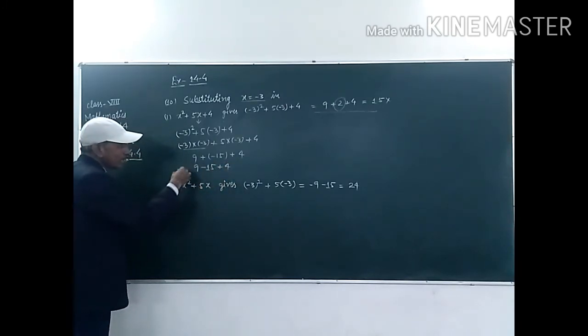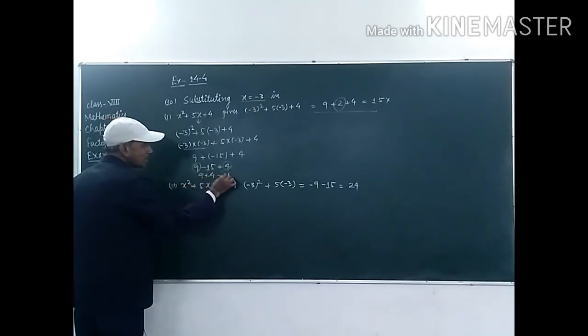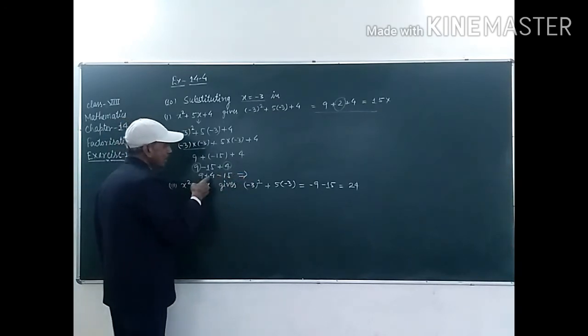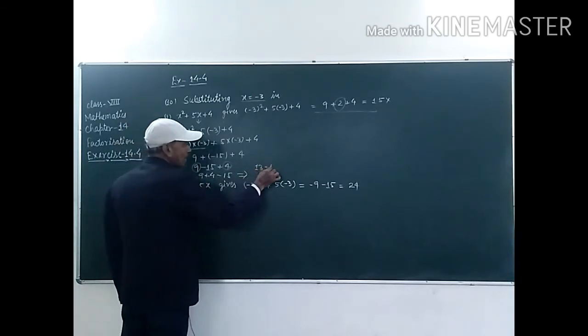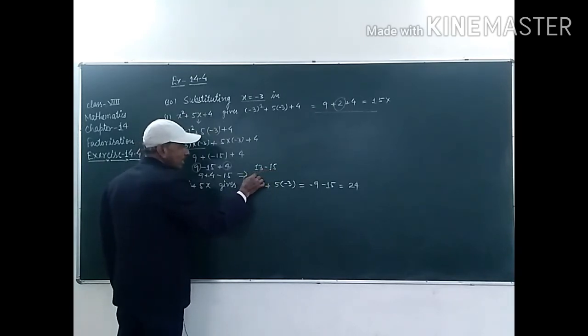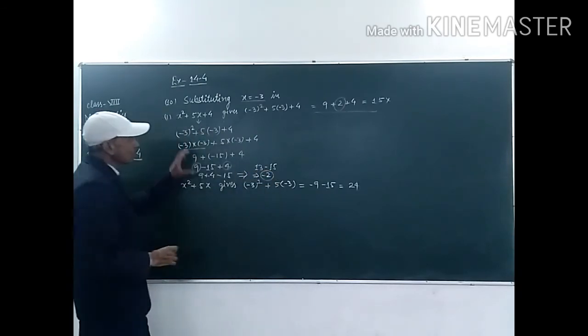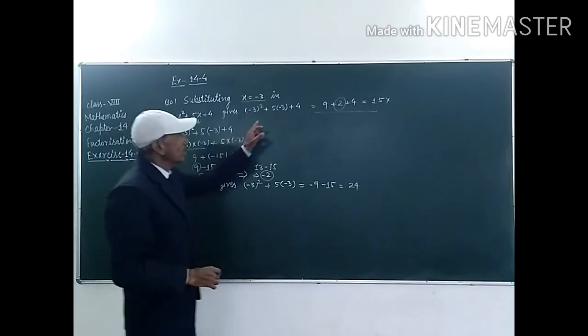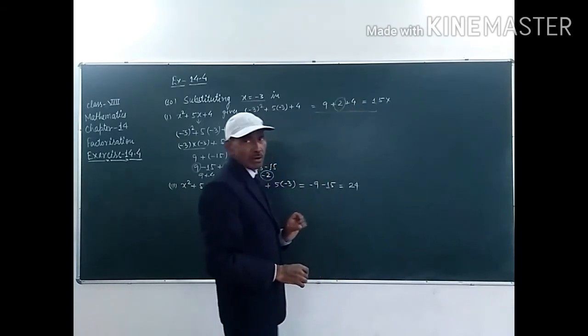So, in the next step, student, we have to add the positive ones on one side and the negative on the other side. 9 plus 4 minus 15, and 9 plus 4 is 13, minus 15. So, the negative is 15 and the positive is 13. So, the answer will be minus 2. The answer of this question will be minus 2, student. And this part is wrong and the answer is wrong.